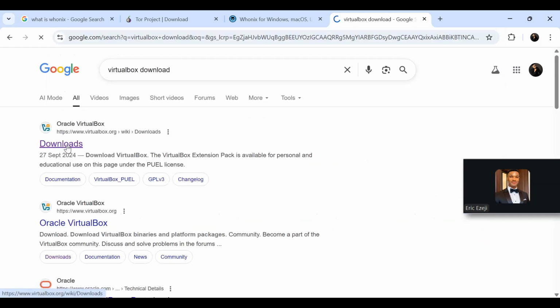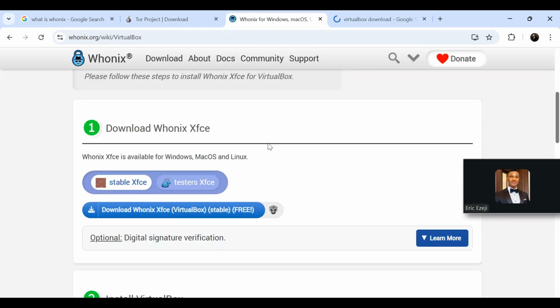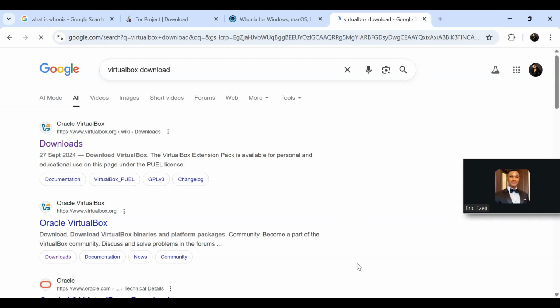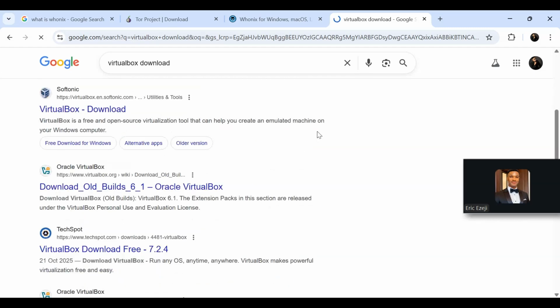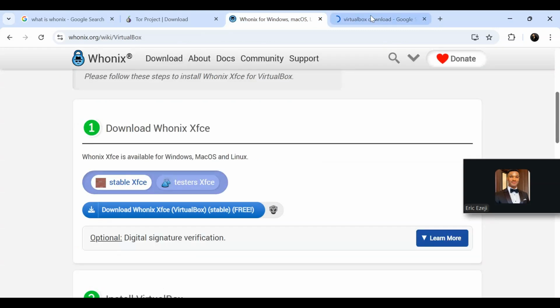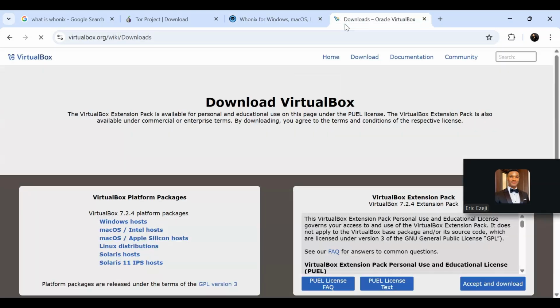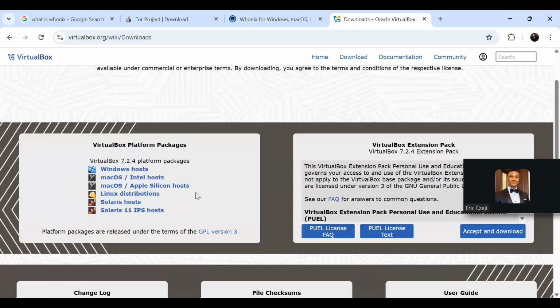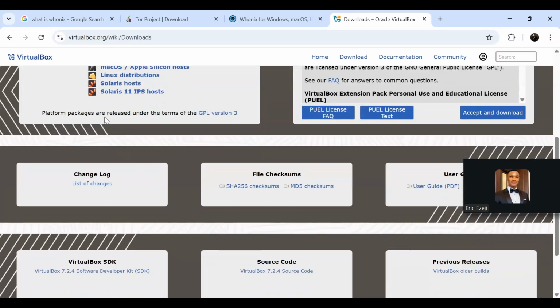From here, you can download VirtualBox or upgrade the current one you are using. As you can see, my network is bad, so I can't wait for it to load. This is where you can download your VirtualBox. You just go for Windows.